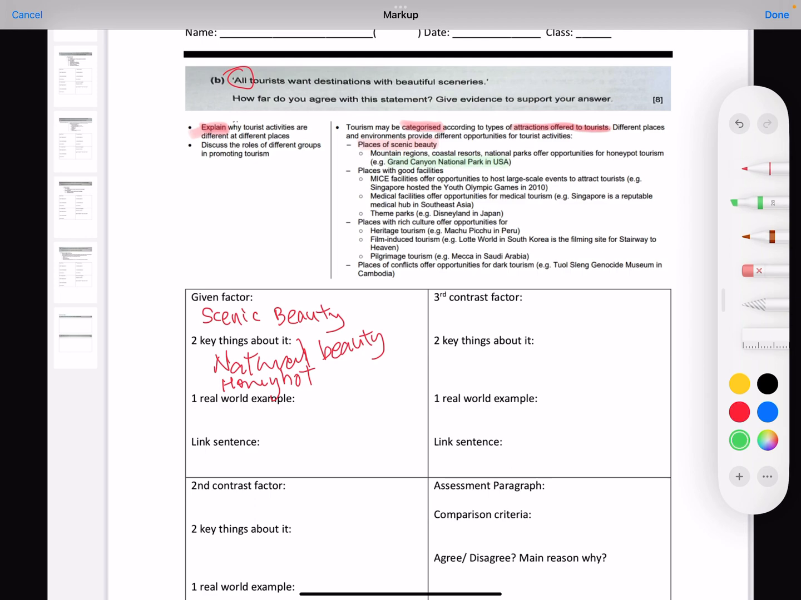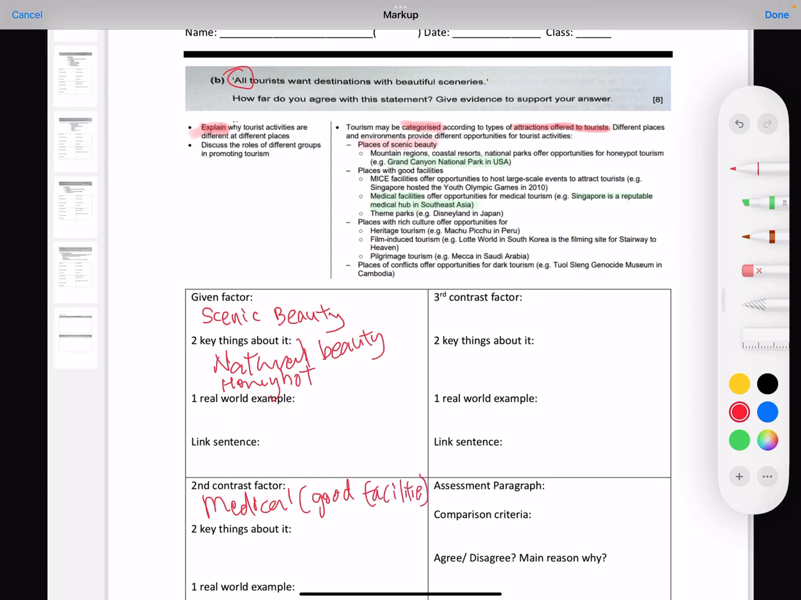If you take a look at places with good facilities, there are some things that would not be beautiful sceneries at all. So if you look at medical tourism, medical hub, right, Singapore, or you're going to talk about Bumrungrad in Bangkok, or you're going to talk about the Korean ones, then is the beautiful scenery actually part of this equation when you're looking at that kind of tourist? So I will look at medical tourists. Okay, so medical, which is under good facilities.